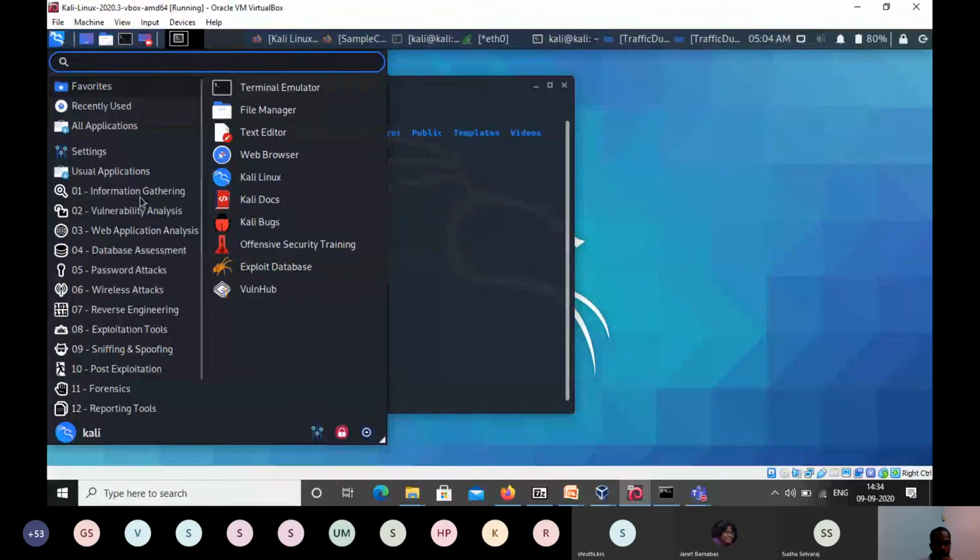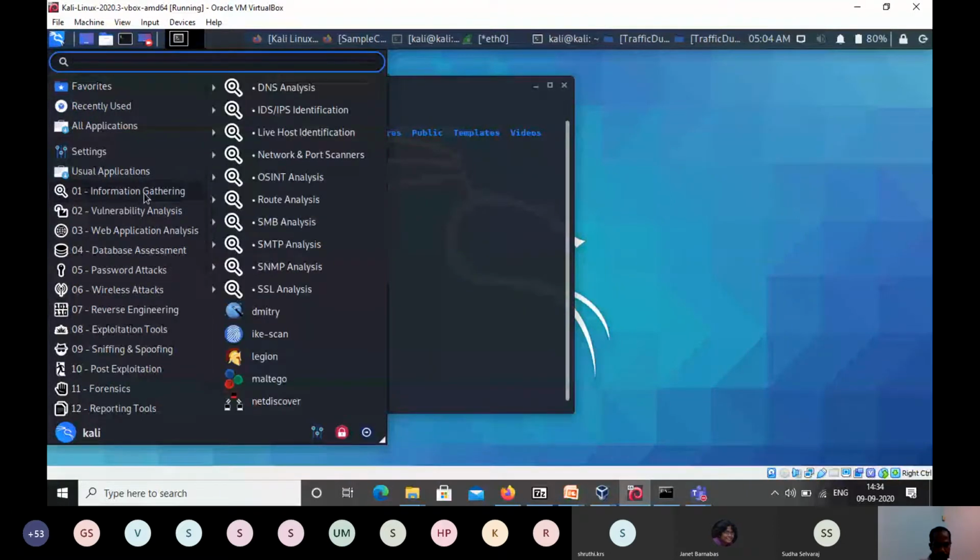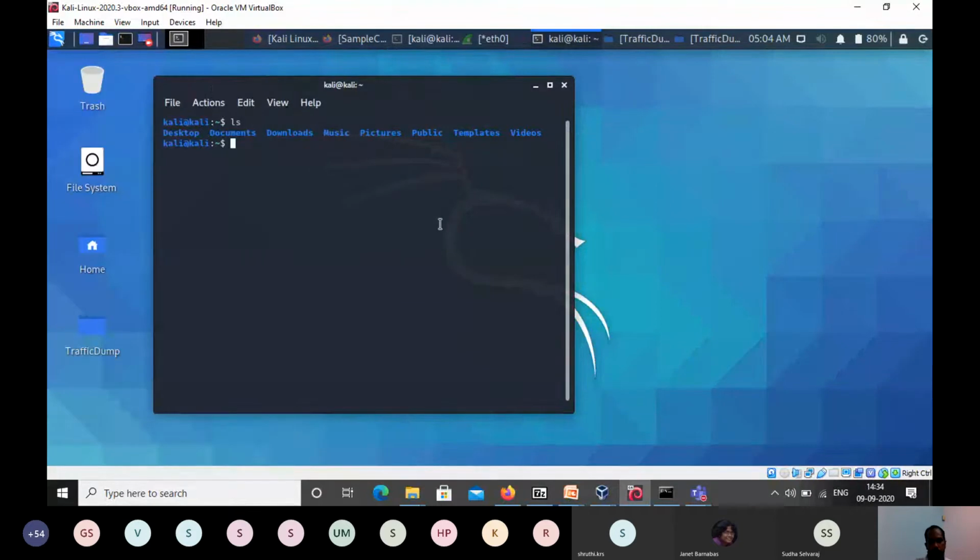Information gathering, as I told in the first sequence, gives us different tools which gather information, and it is organized based on the protocol or the application category. For example, one is DNS. DNS, as you already know, is the domain name system which maps into the domain information. So once you're getting the IP address, and if there is a domain mapping or reverse, for example, www.cdac.in, there is an IP address mapped along with that domain.